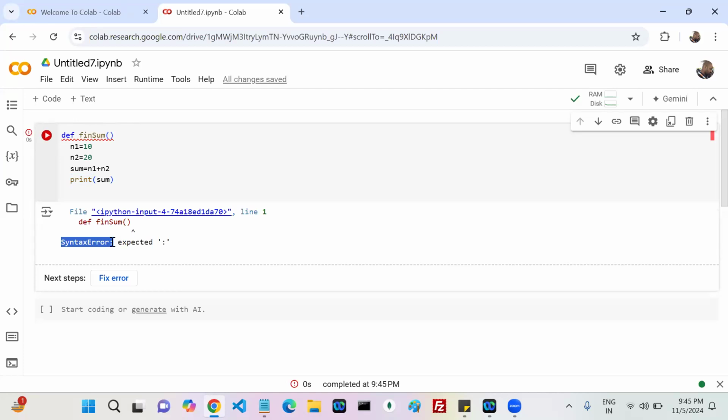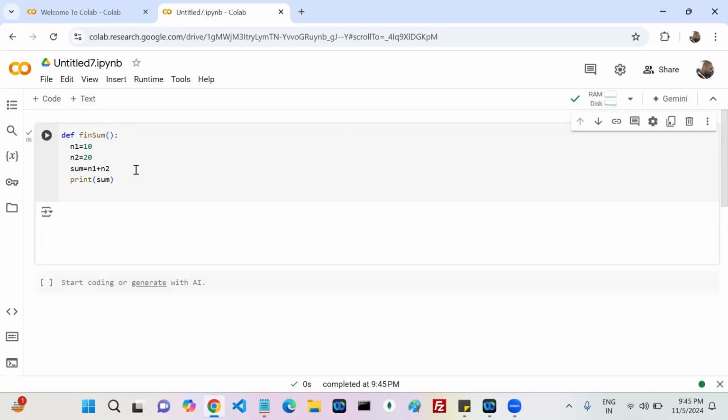Syntax errors, do we have any reasons or logic to fix this issue? No, right? You need to follow the guidelines. What is the guideline? If it is a function, it is expecting a colon. Okay, now see, my find sum function is created without errors.